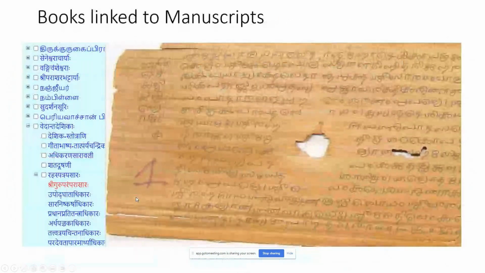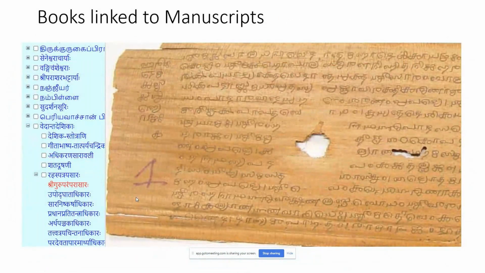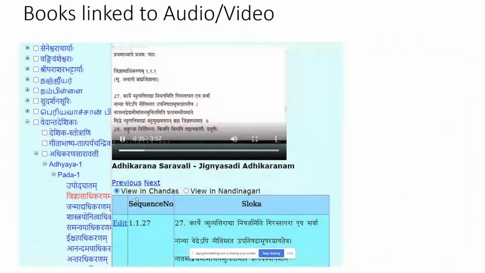All of the content that is there in the text is digitally searchable, and that search is invoked by using the search text box. The search text box allows search by phrase. It also allows search by sequence. Here I have typed a phrase Edrichaya, and then I clicked on search, and it shows that across the whole collection, about 147 records are matching this. Then it says where the match occurs and what the sequence number is. And if you are a content editor, you can also go and edit if you see any mistakes in it.